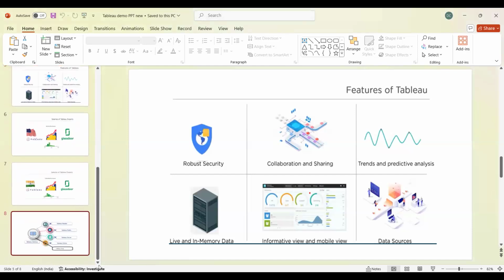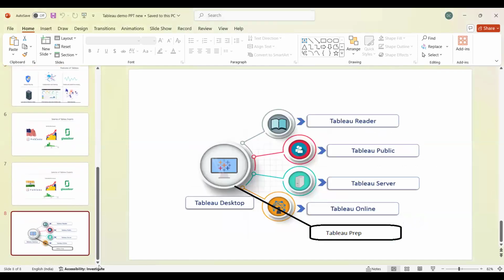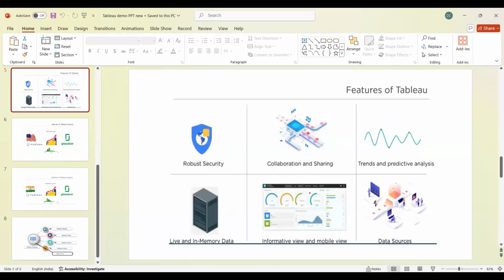While discussing Tableau products, I said we have something called Tableau Online. We need to first create our own account, and by using these credentials we will deploy our data or share our reports to the Tableau server.